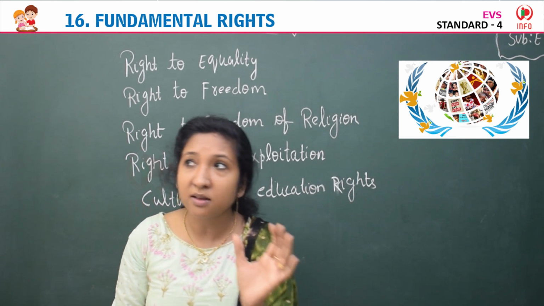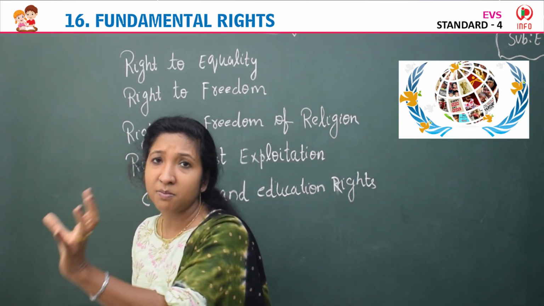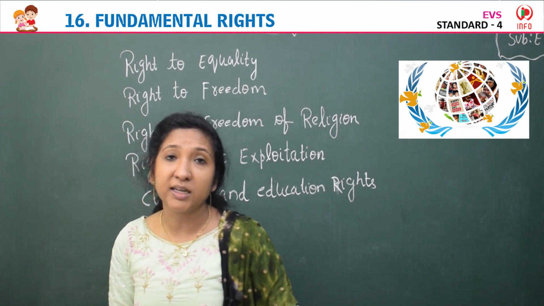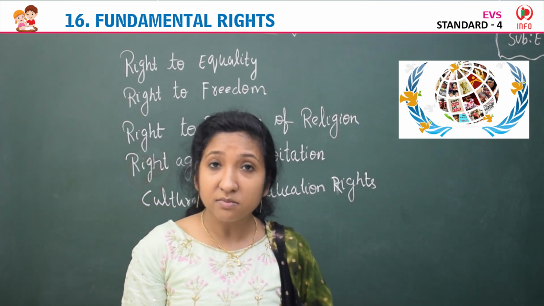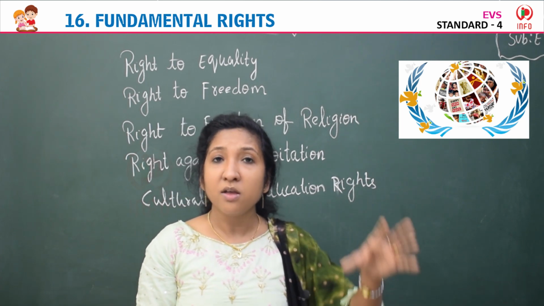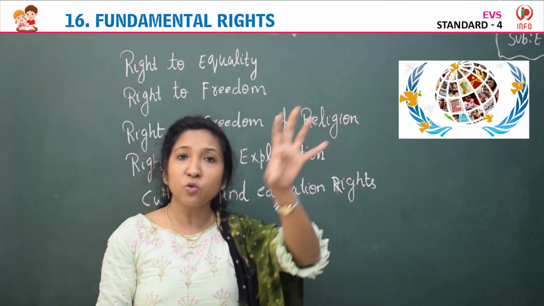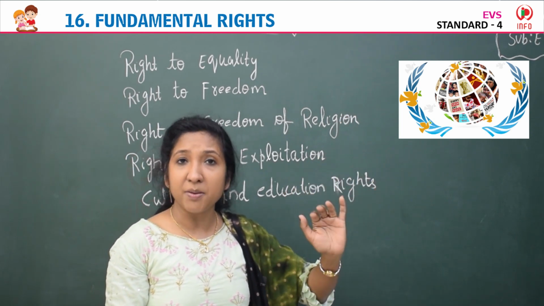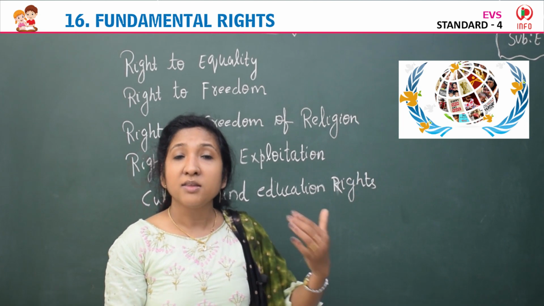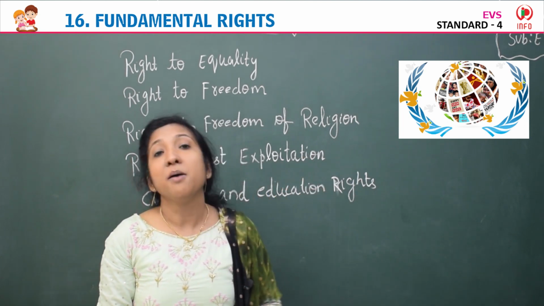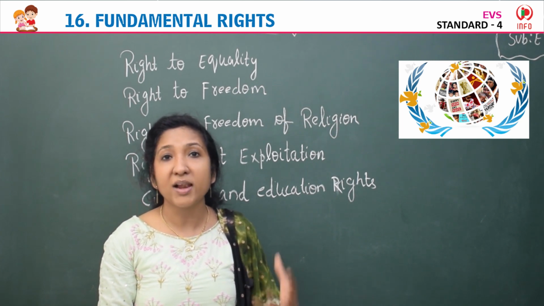Those people in the society maybe less in number, they are minorities, and there are scheduled caste and tribes people, some tribal people, they form a community, a group, and they stay in that particular area. They are less in number, that they are minorities. So this right actually protects the interest of these minorities, the people those who are less in number.